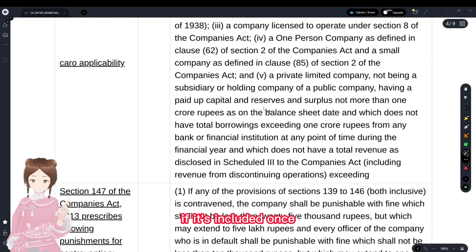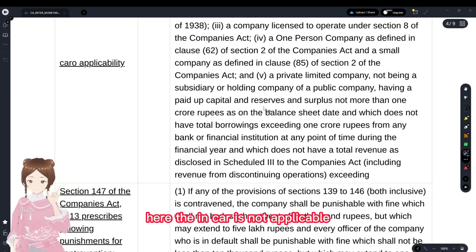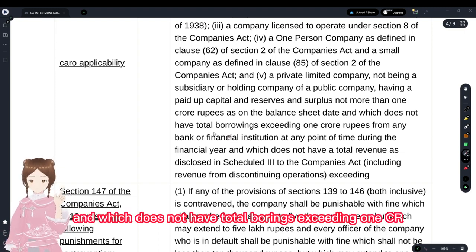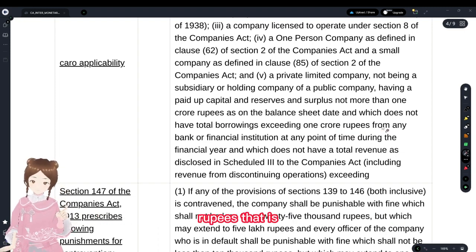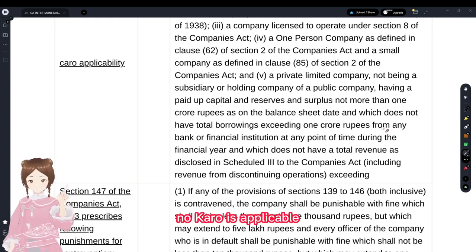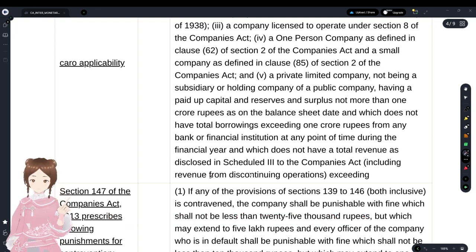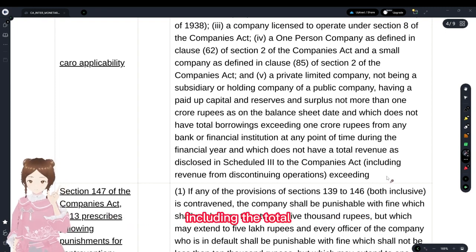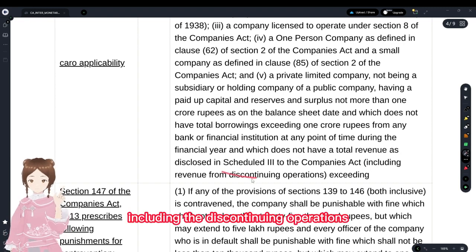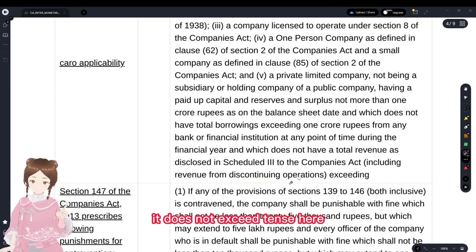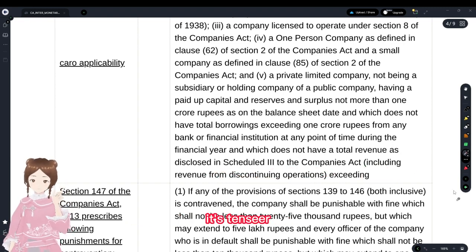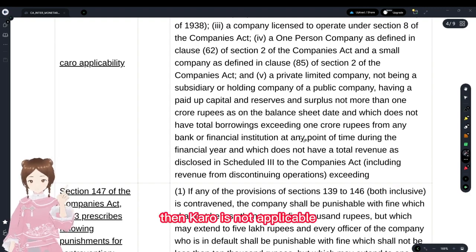That is, if it's up to and including 1 crore, CARO is not applicable, and which does not have total borrowings exceeding 1 crore rupees, until then no CARO is applicable. And its turnover does not exceed 10 crore, including the discontinuing operations, it does not exceed 10 crore. I forgot to mention it here. It's 10 crore. Then CARO is not applicable.